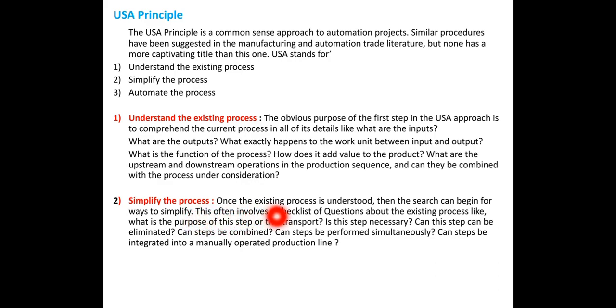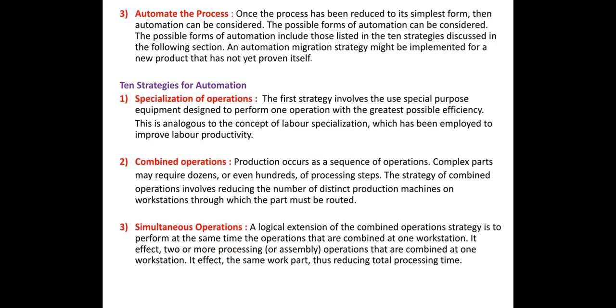Simplify the process. Once the existing process is understood, then the search can begin for ways to simplify. Here we make questionnaires, a checklist of questions, like what is the purpose, is this step necessary, can this step be eliminated, and so on. Then automate the process. Once the process has been reduced to its simplest form, then the possible forms of automation can be considered. Ten strategies will be discussed.